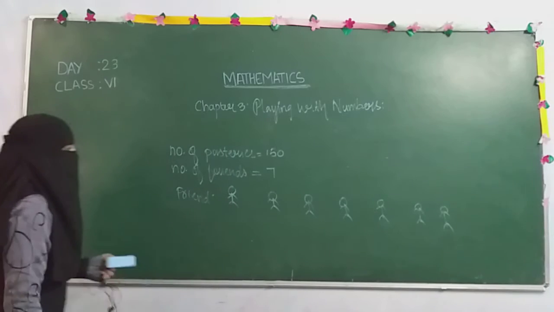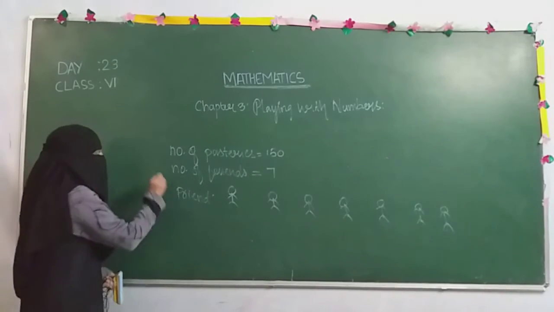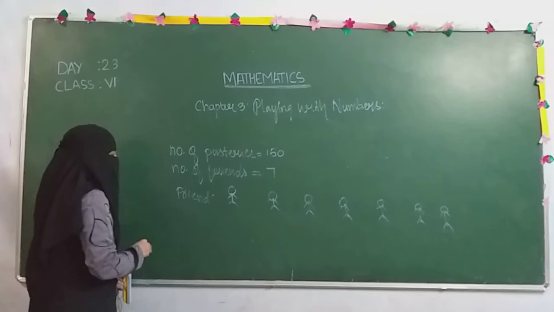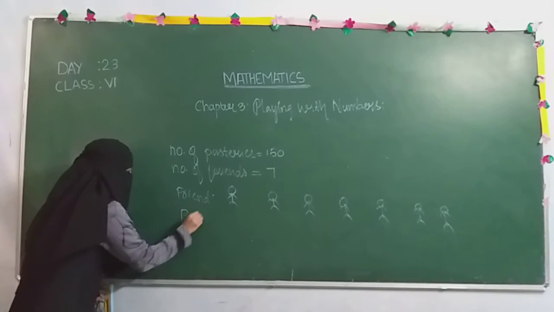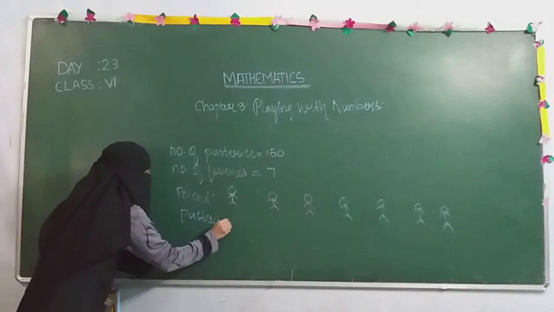Now he decided to give the pastries in equal numbers to them. So he started the distribution.